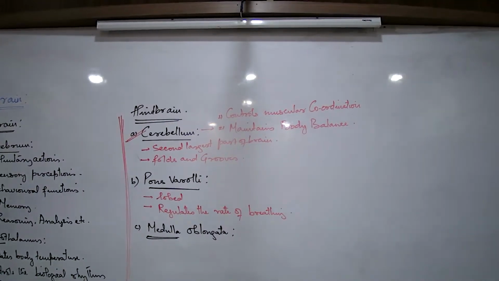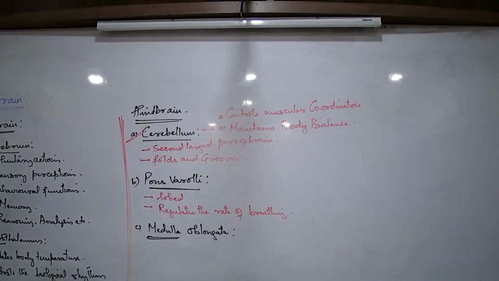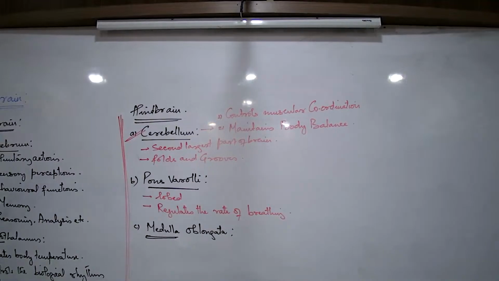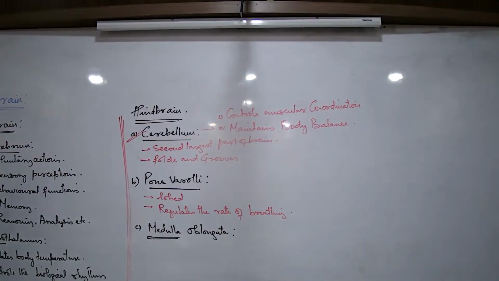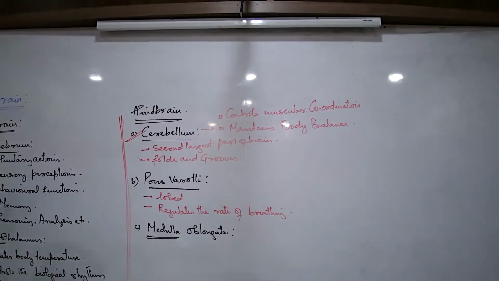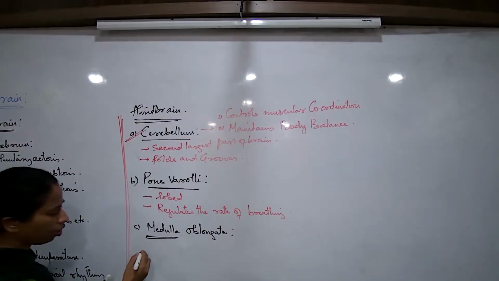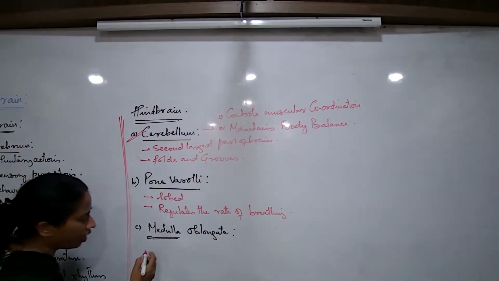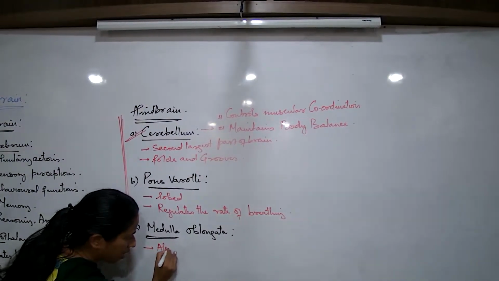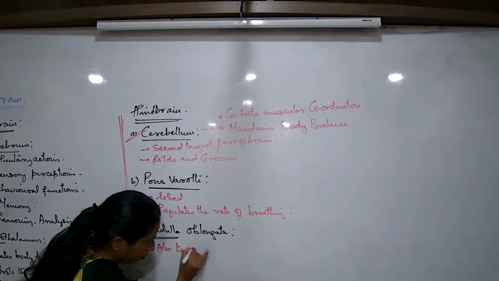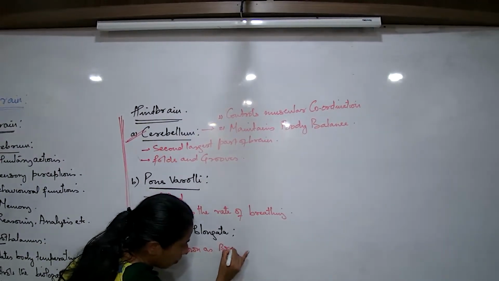Medulla, now that we talk about, is just the start of the spinal cord. Now, medulla oblongata, the full name. What type of function does it perform? Also, to understand, this is also known as the brain stem.